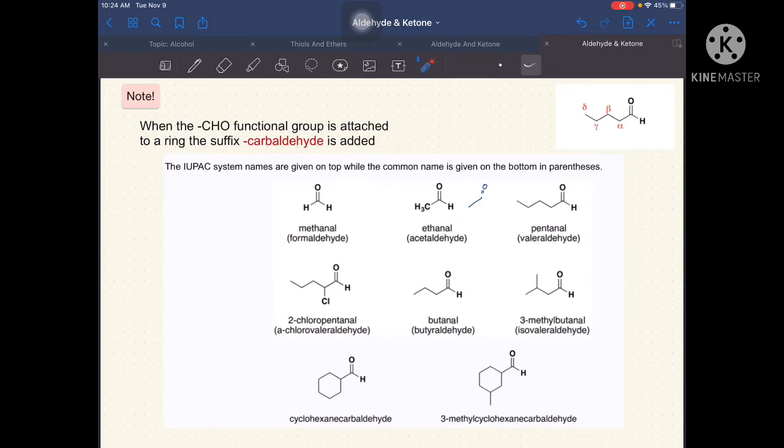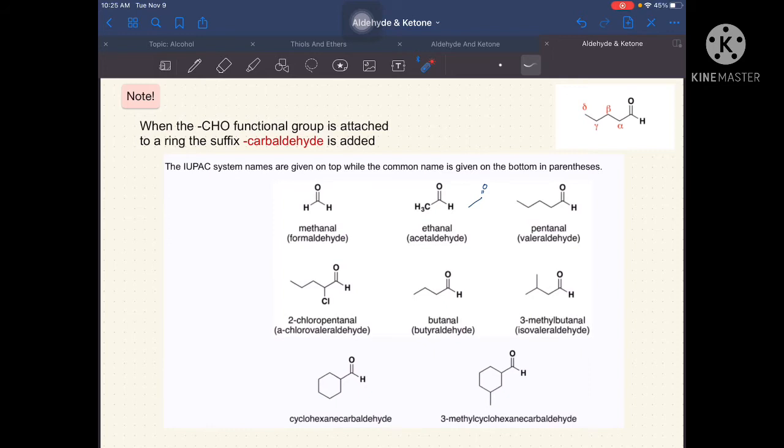So, we have here 2 carbon atoms. So, ibig sabihin, we have here ethane, tapos change the E to Al. So, we have ethanol. And then, for our common name, yung prefix natin dito is acet. Then, we added aldehyde. So, we have acetaldehyde for its common name. Now, let's have this another example. As you can see, diba, sa dati natin na discussions, we said that every edge is considered as one carbon atom.